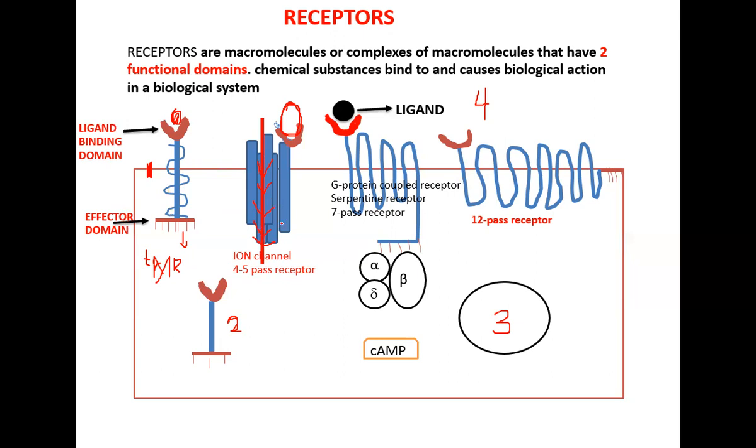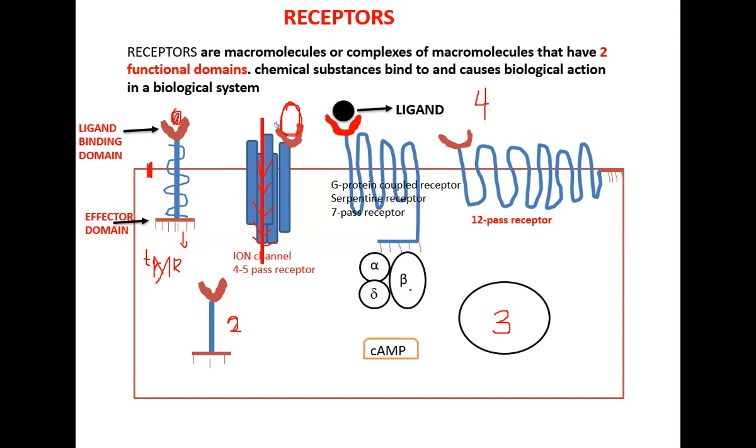The next receptor I talk about is the 7 pass receptor. I also call it a G protein coupled receptor or serpentine receptor. Now, by all these names, it is called a G protein coupled receptor because this receptor is coupled.